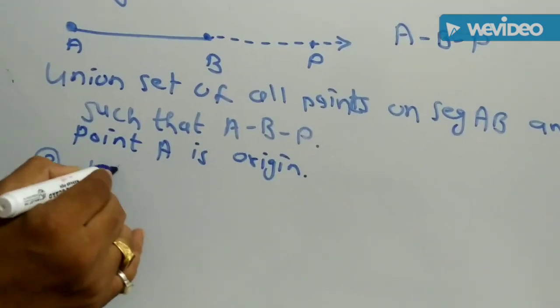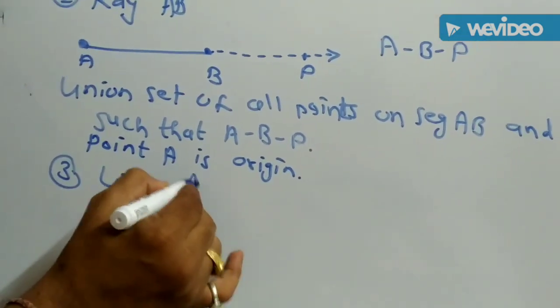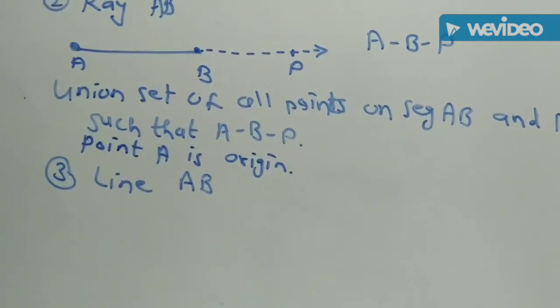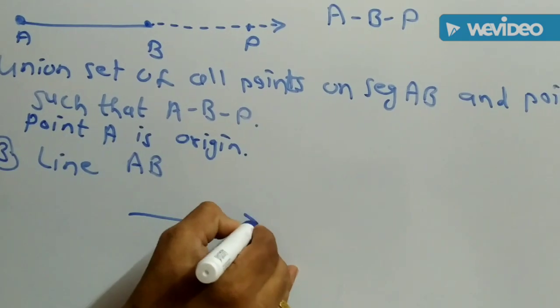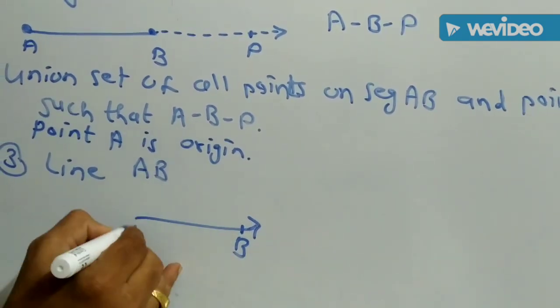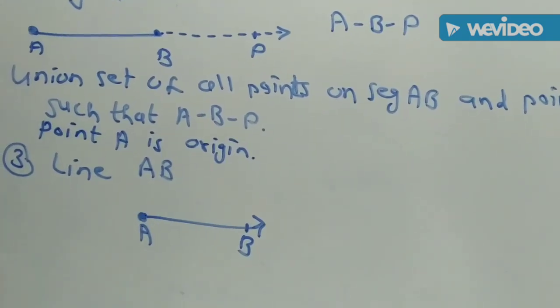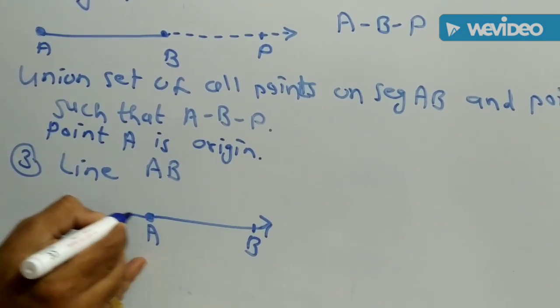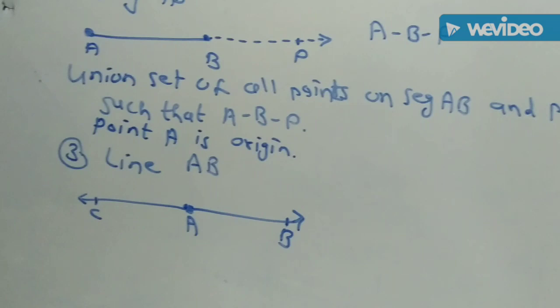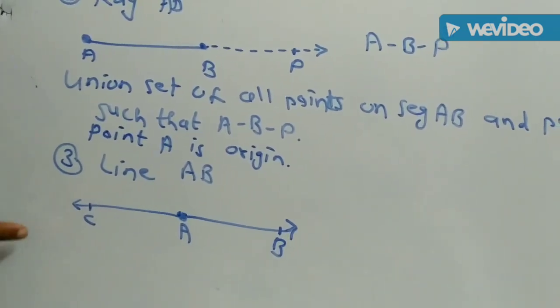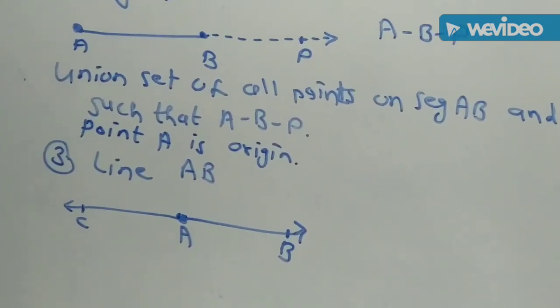Then third topic is line, or for a particular line we can write line AB. What is the line AB? Suppose this is the ray AB, its origin point is A, and suppose the ray AC whose origin point is also A, then the figure obtained is called the line.